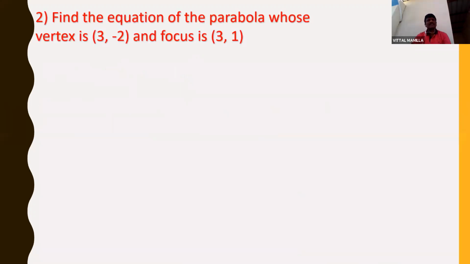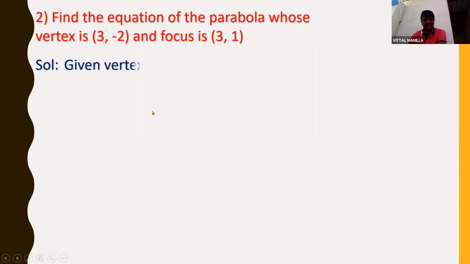Okay, next question. Find the equation of the parabola whose vertex is 3 comma minus 2 and focus is 3 comma 1. So just observe the question. Just observe the vertex and focus, 3 and 3. 3 comma minus 2 and 3 comma 1. What does it mean? It means the x-coordinates of the focus and vertex are both the same.